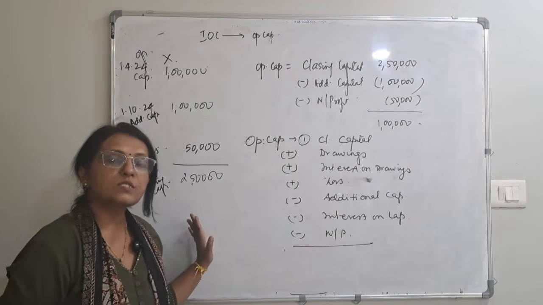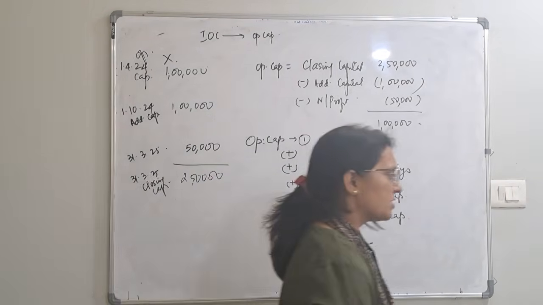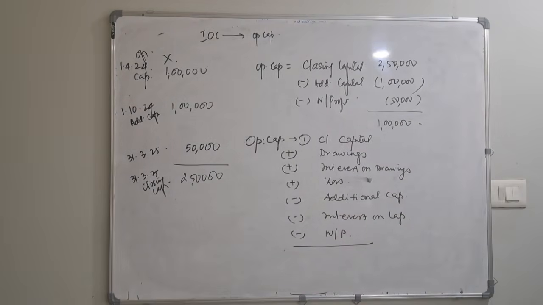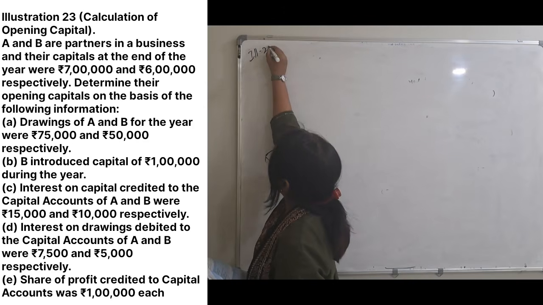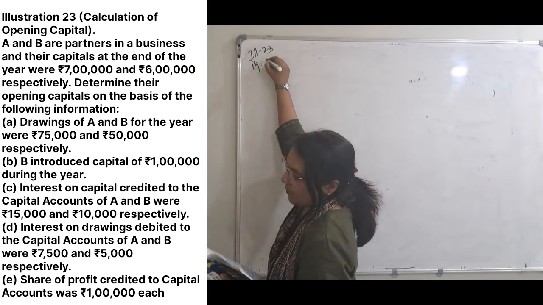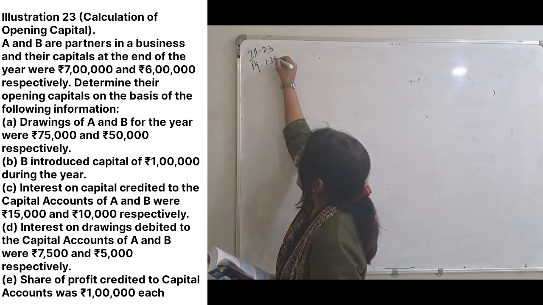Okay. So based on this, we are going to do this illustration. This illustration number is 23. So this is illustration 23. Page number is 139.